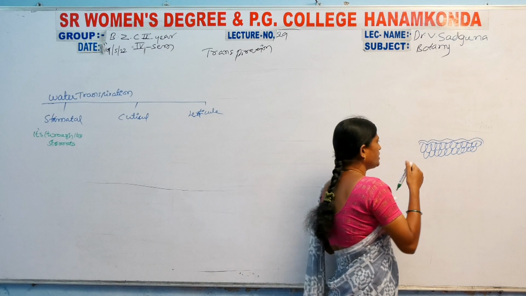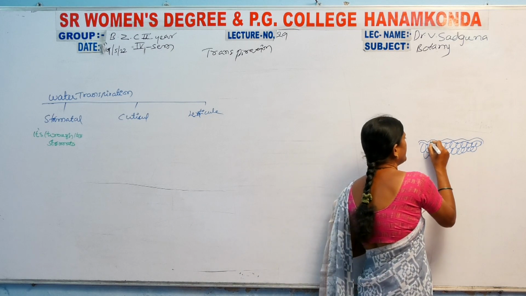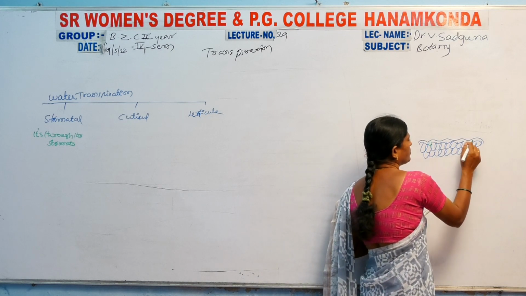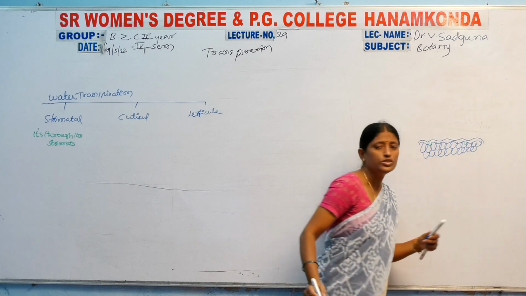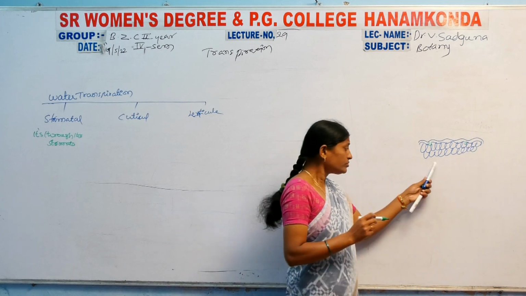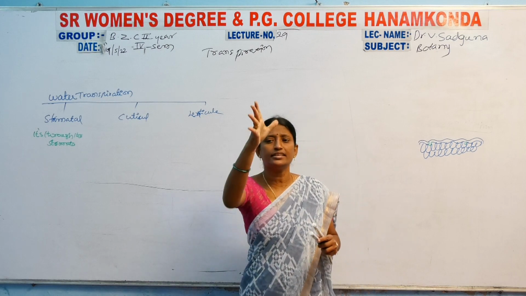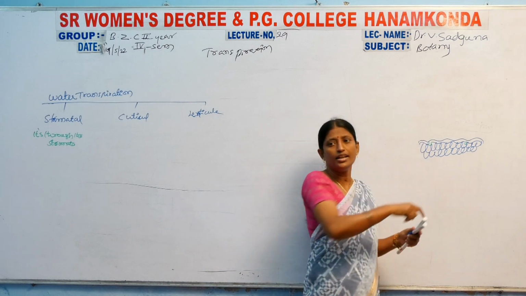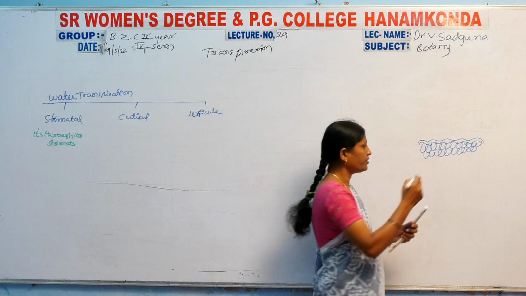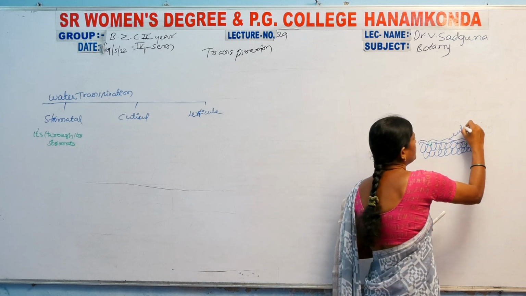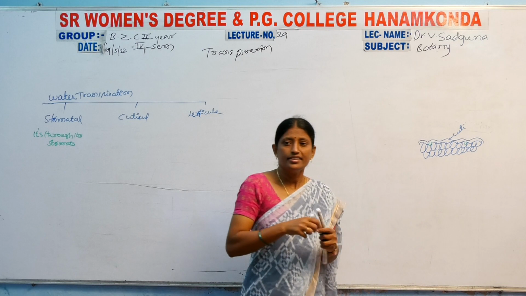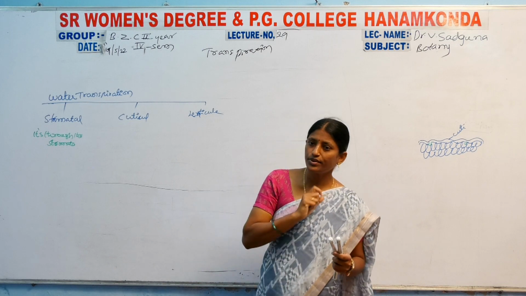Okay, this one is the cuticle layer. So here, above the epidermis layer is called the cuticle layer. This is the cuticular layer, which is the most sensitive layer.